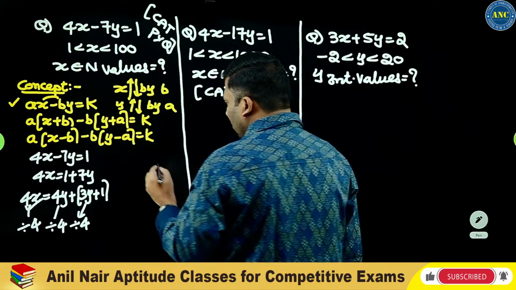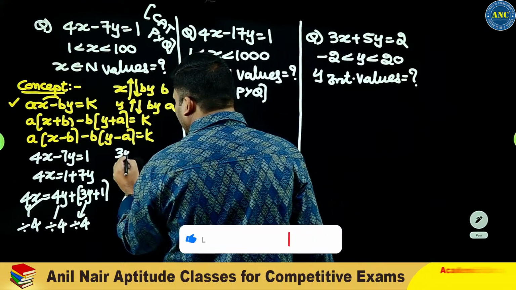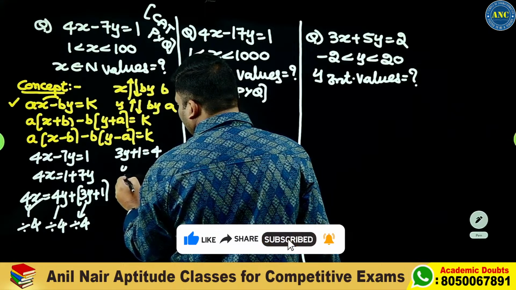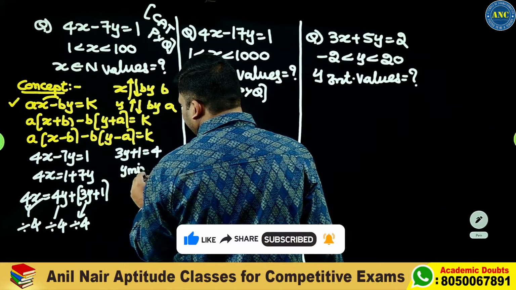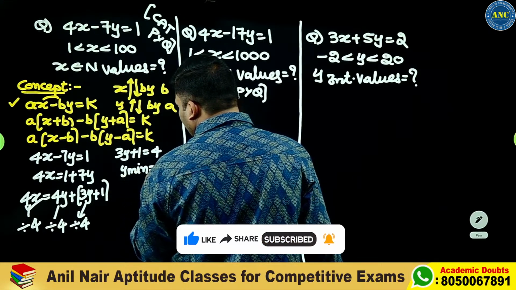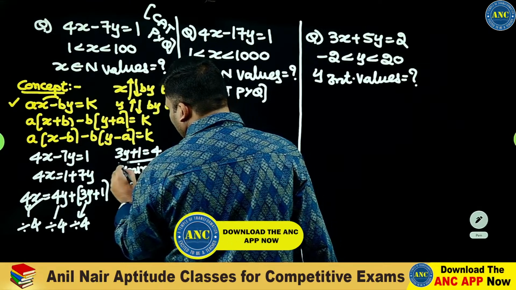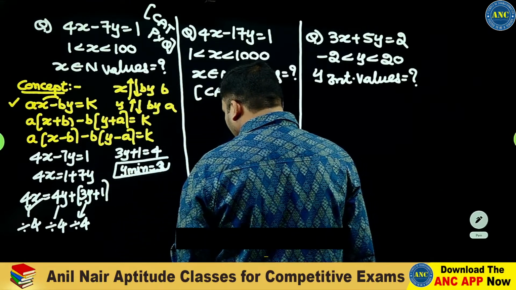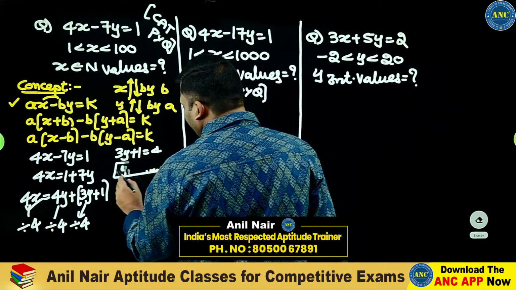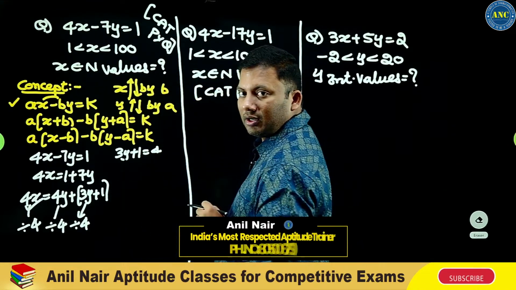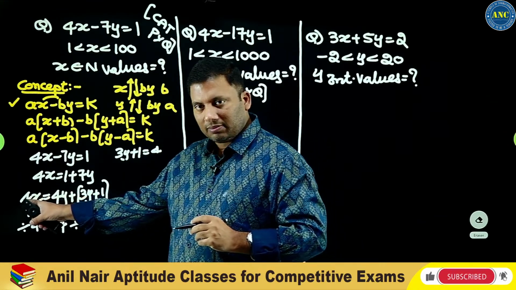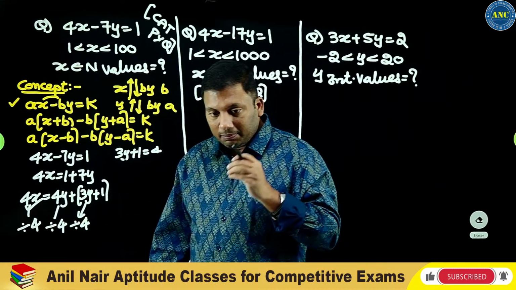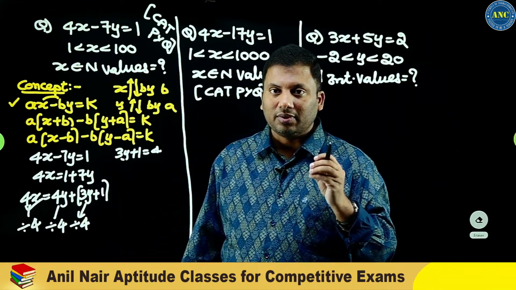So, what is the lowest number that will be divisible by 4? 3y plus 1 is 4. 4 minus 1 is 3, so 3y is equivalent to 3. So y minimum is 1. 4x is divisible by 4, 4y is divisible by 4, and 3y plus 1 should be divisible by 4.